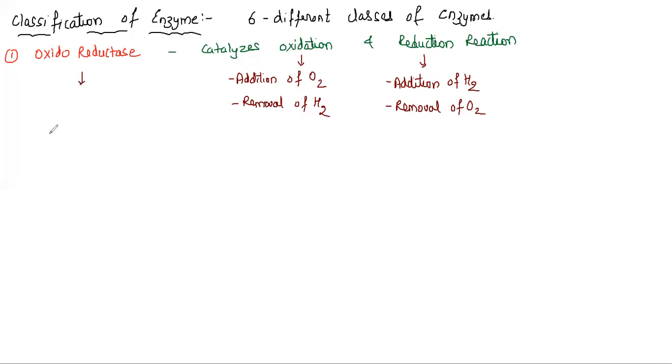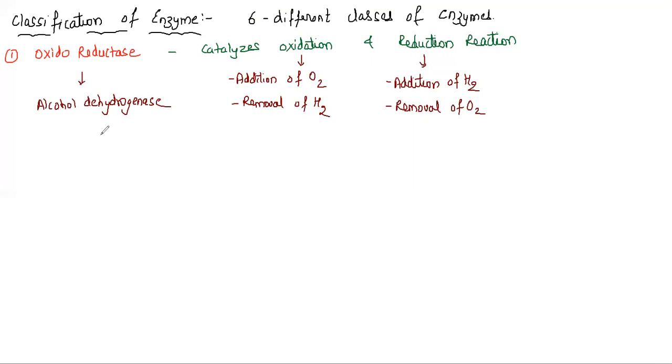Now the enzyme example that I can say here is alcohol dehydrogenase. So this is a very important example. How to put it in statement form? Let's take it this way. I will write one example here.